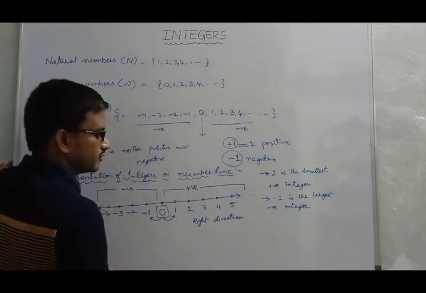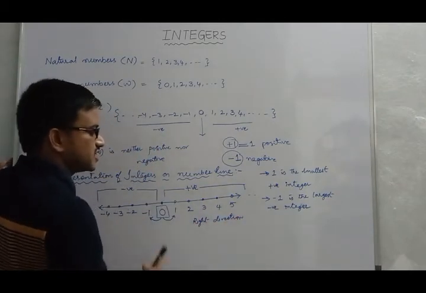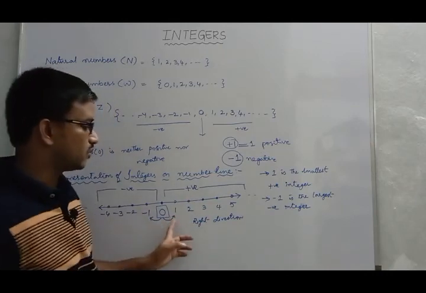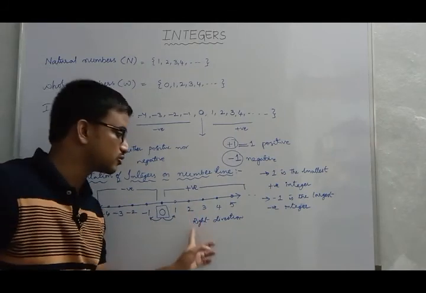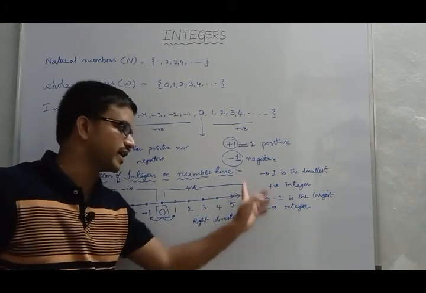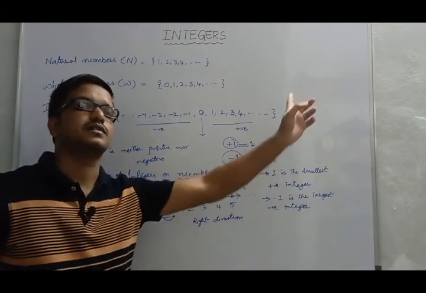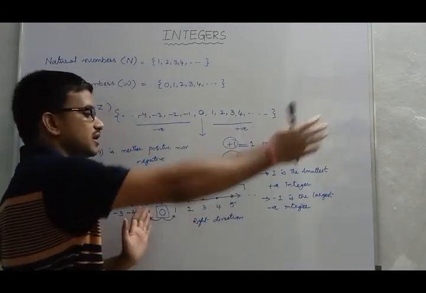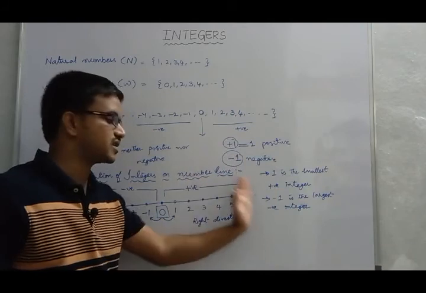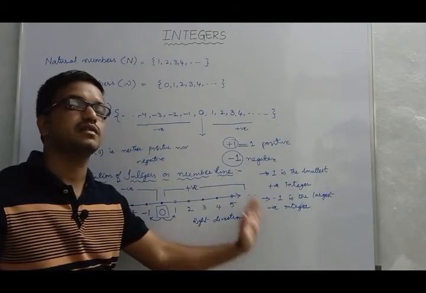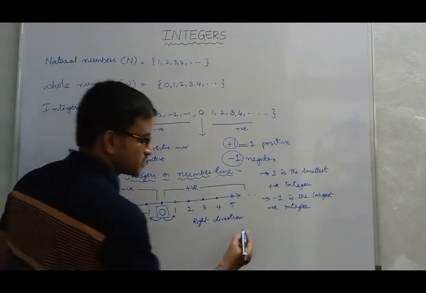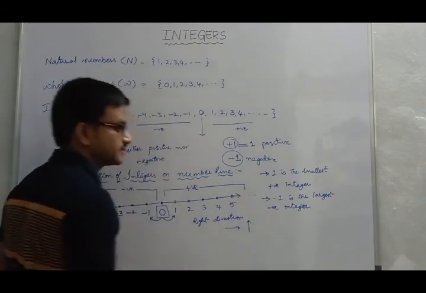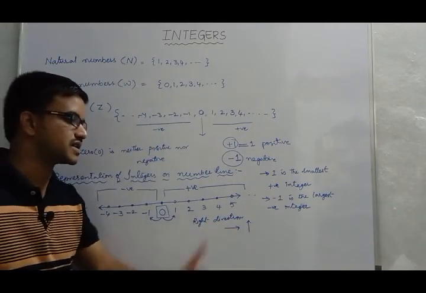So when we move in the right direction on the number line, just observe the values. 0 to 1, the value is increased. 1 to 2, the value is increased. 2 to 3, 3 to 4, 4 to 5, 5 to 100, 100 to 1000, 1000 to 1 lakh, and so on. If you keep on moving in the right direction on the number line, what is happening? The values are increasing. When you move in the right direction, the values are increasing.